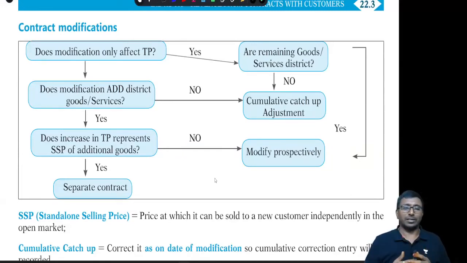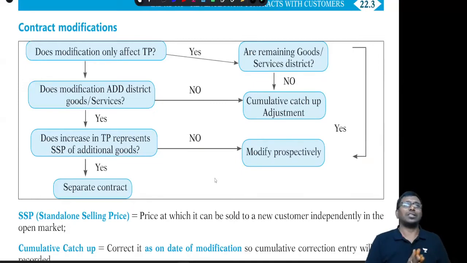Right. Again, we'll go back. Is this modification only affecting the transaction price? No. Are you adding any new goods or services? No, sir, we are not adding any new goods. That means no distinct goods are added or deleted. Under that circumstance, you are supposed to follow the cumulative catch-up approach. Sir, we are adding the goods, but we are not actually charging the SSP. Under that circumstance, we are supposed to account for this prospectively.